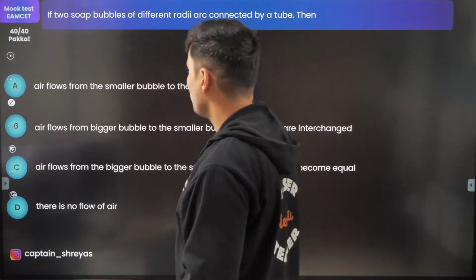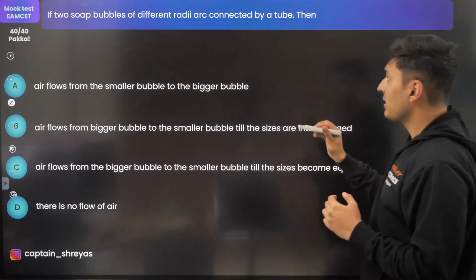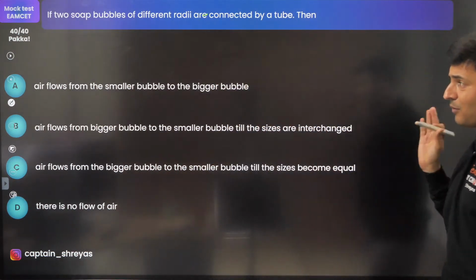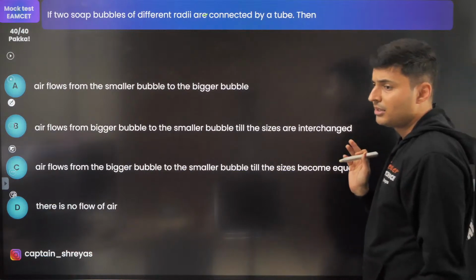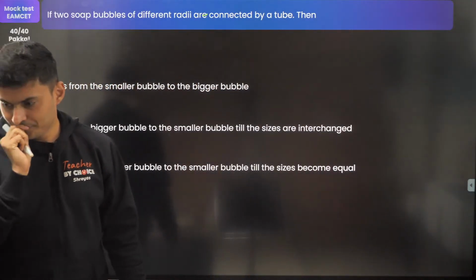Okay. Here is the next one. If two soap bubbles of different radii are connected by a tube, then air flows from which bubble to which bubble? That is the question. Let's see how many of you can get it.